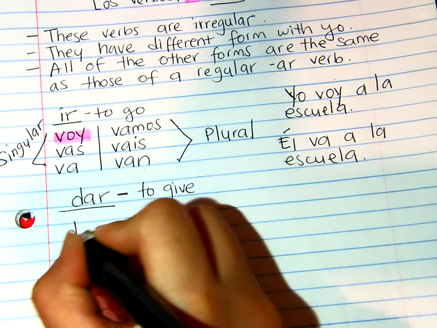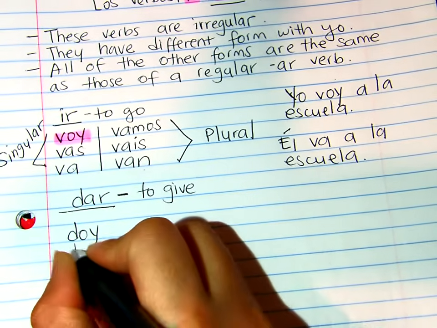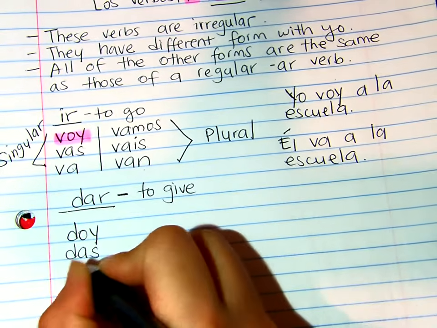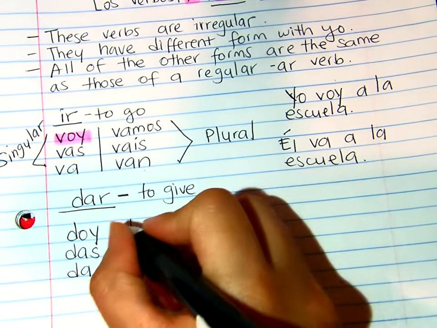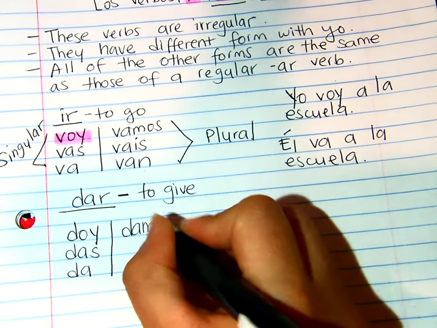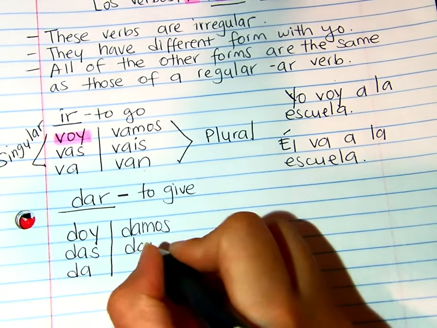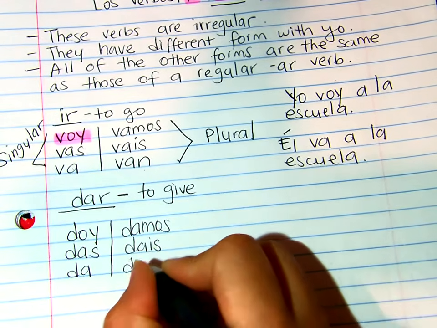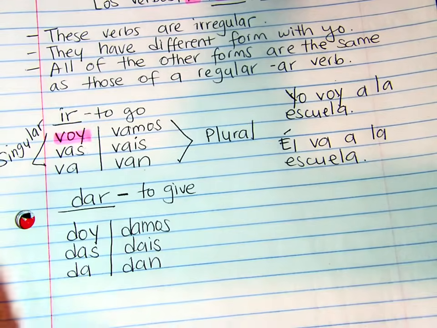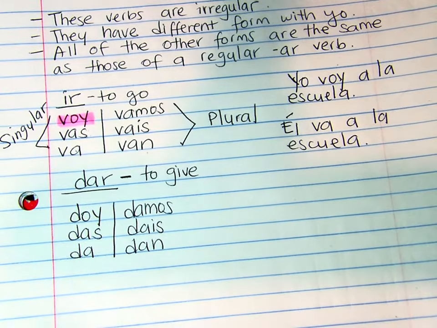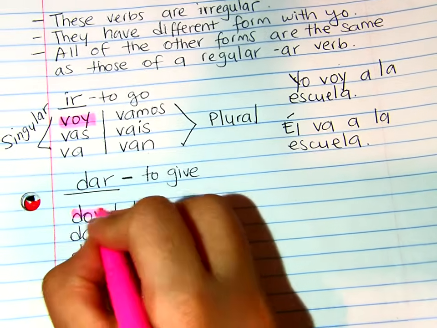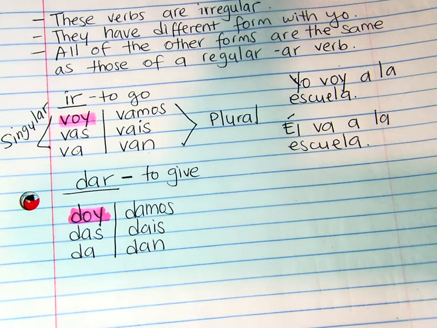So you say doy, das, da, damos, dais, dan. You see that? No accent marks. And the first person, yo form, it's irregular, right?